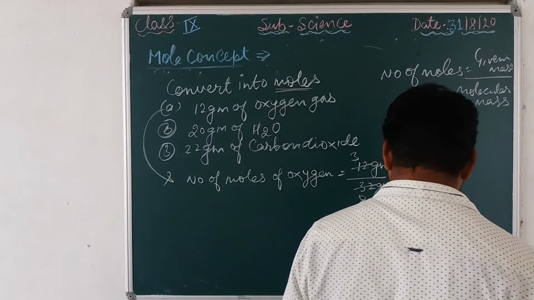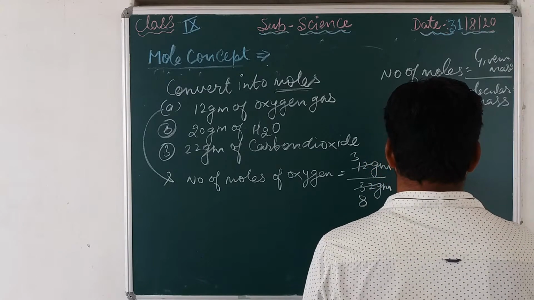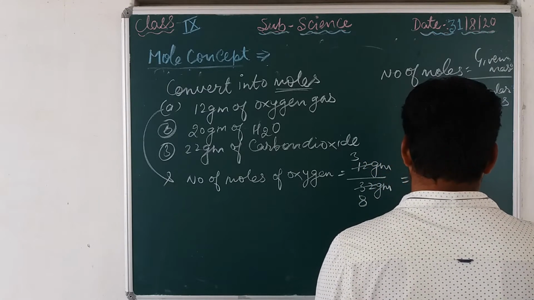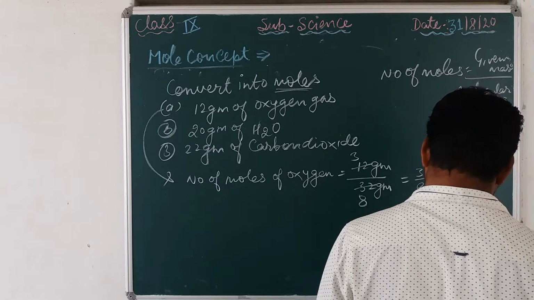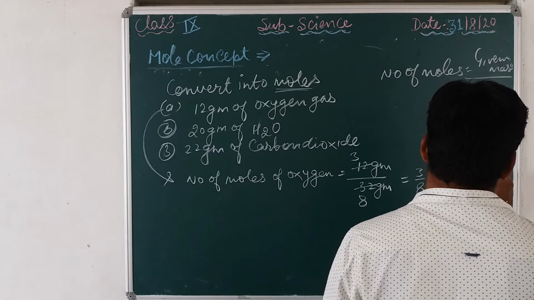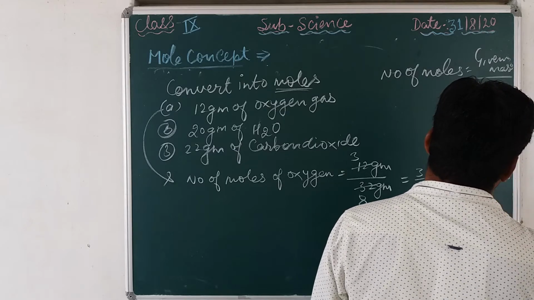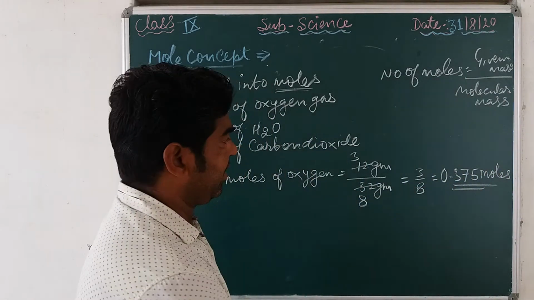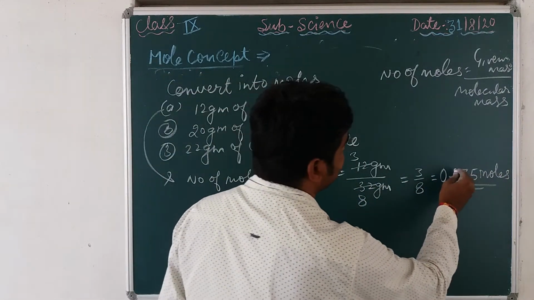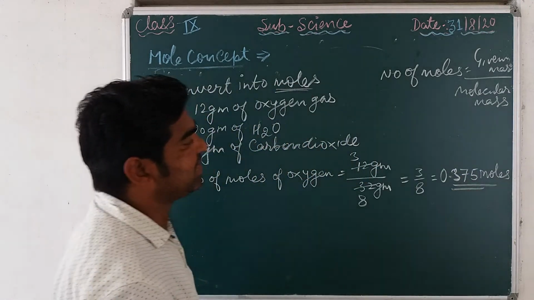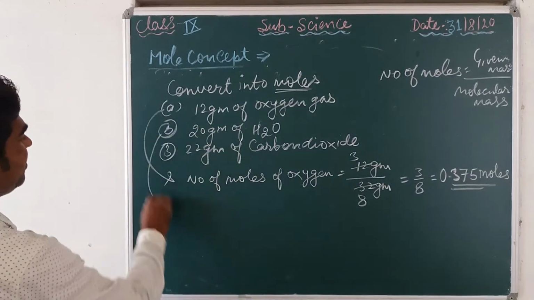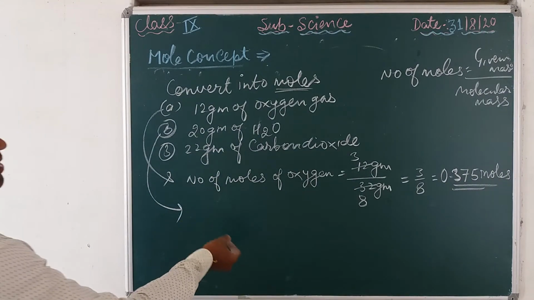That is equal to 0.375 moles. So the number of moles is 0.375. In the same way you calculate the second one.